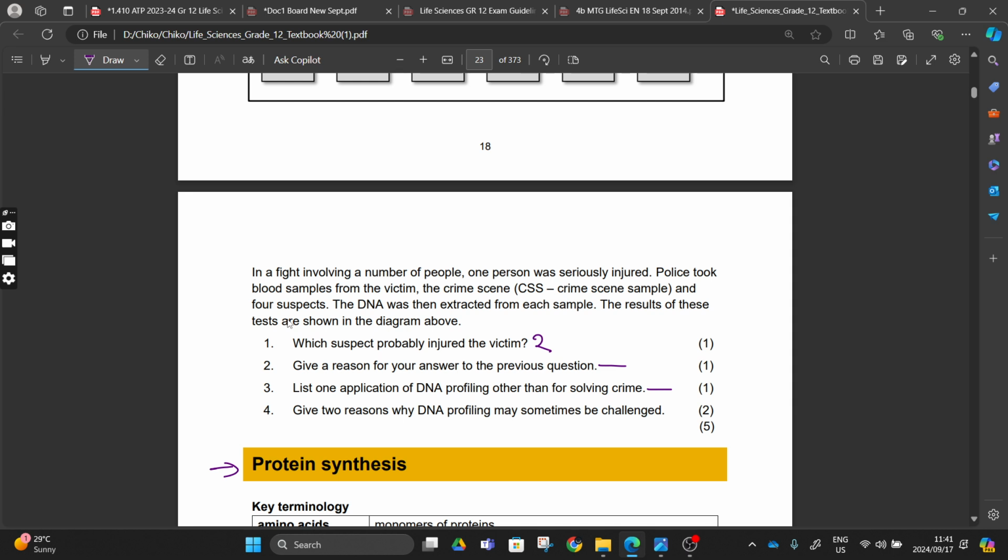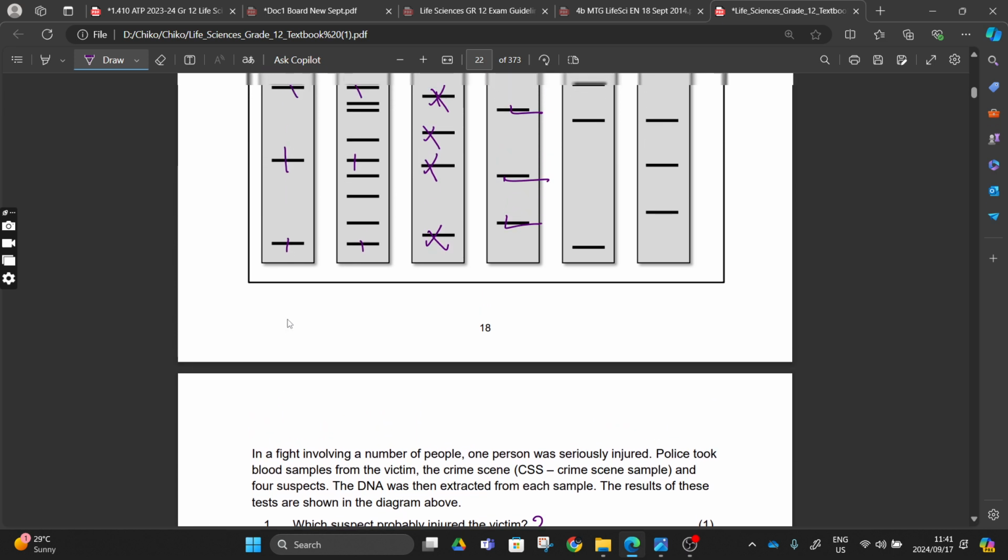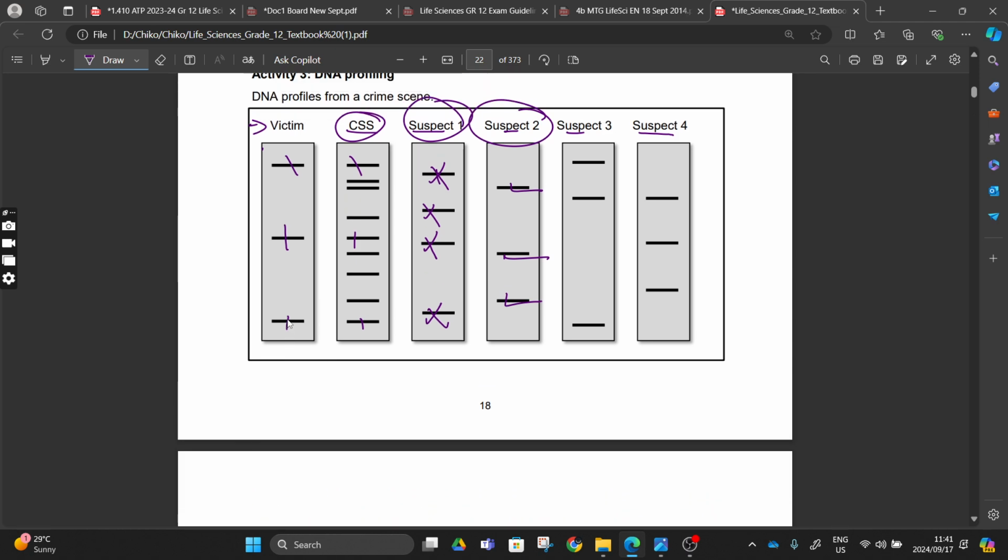Give 2 reasons why DNA profiling may sometimes be challenging. It's expensive, and we also use humans to interpret this DNA profile, right?